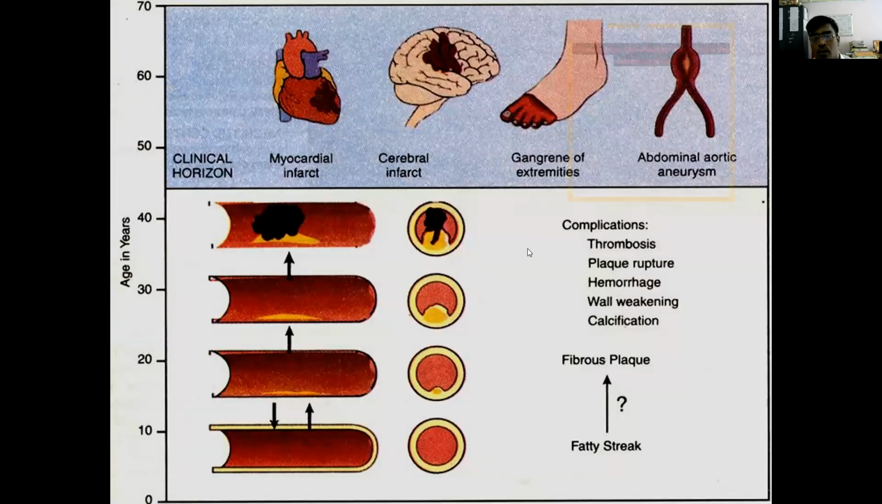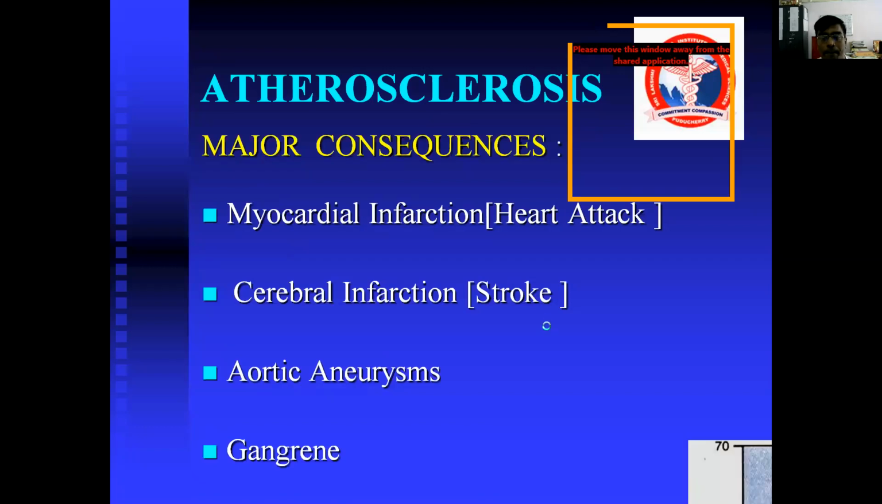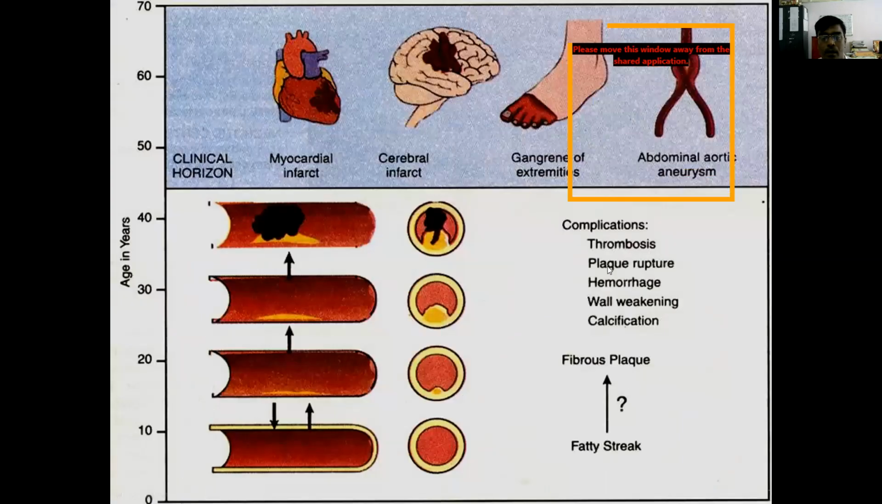Once atherosclerosis has occurred, it causes infarction. So what are the complications of this plaque? The complications may be thrombosis, plaque rupture, hemorrhage, wall weakening, and calcification. A small fatty streak gets deposited. Along with smooth muscle, this fatty streak causes a fibrous plaque. This fibrous plaque in turn goes on to rupture or total blockage.